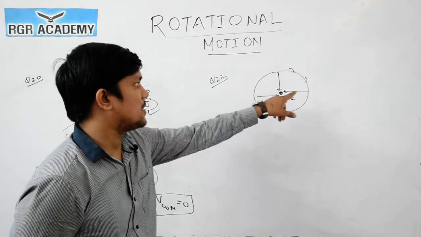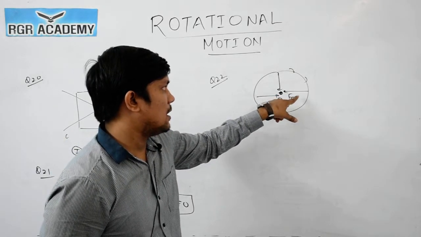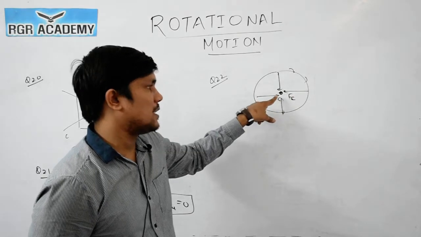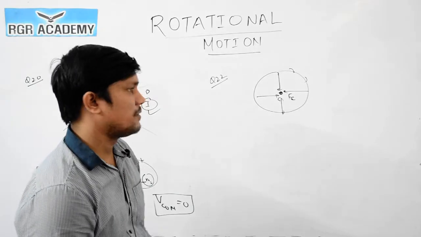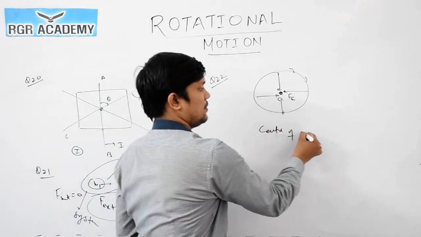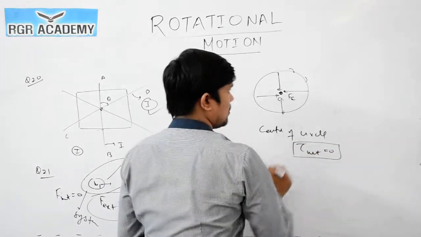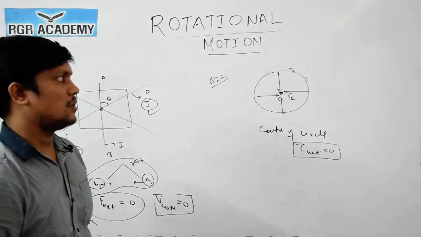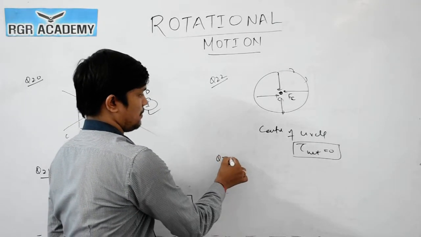torque is 0. So here only the centripetal force can give torque. We know that the centripetal force is passing through the center, so the net torque of the centripetal force will become 0, and then angular momentum will remain conserved. So the answer is the center of circle. At the center of circle, net torque will be 0. Torque of the centripetal force will also be 0, so we can use angular momentum conservation. Now question number 23.